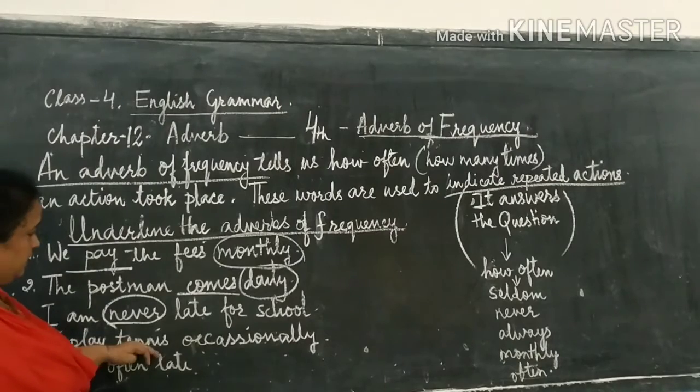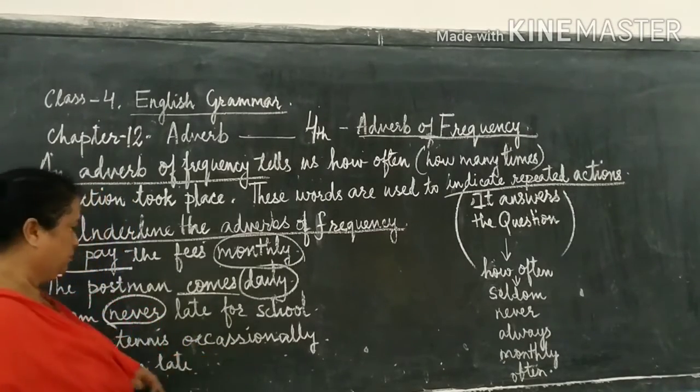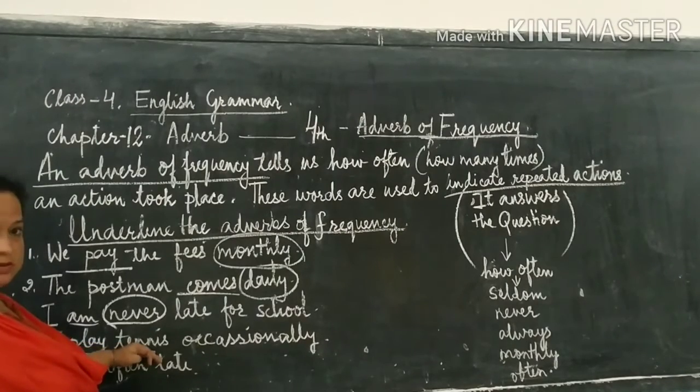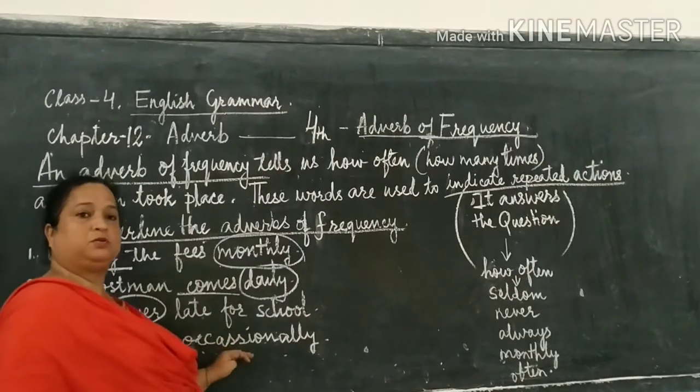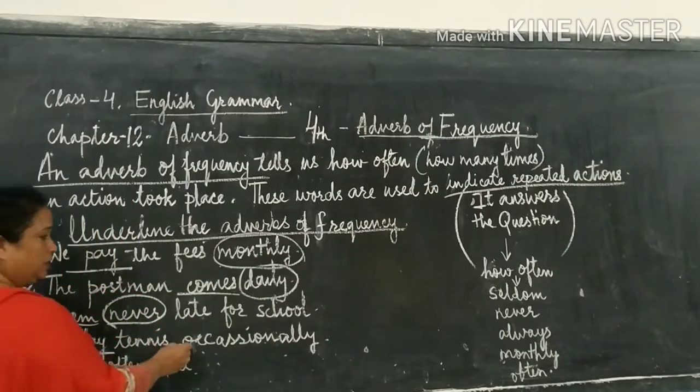I play tennis occasionally, means sometimes. So what's the verb in this? The verb is play. And you play what? Tennis. How often do you play tennis? I play tennis occasionally.